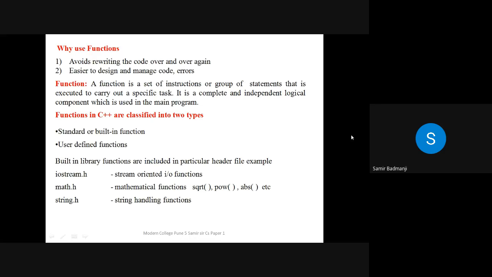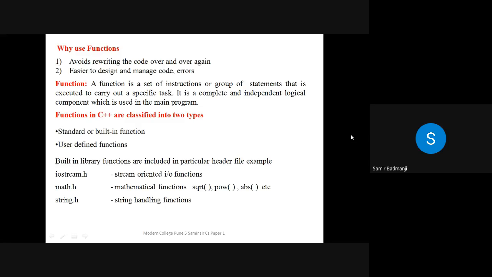Till now we have written only small programs, but when we write bigger programs, there may be a case where the same instructions are repeated again and again. Then the program size also becomes very large. Suppose you want to calculate some square, and you require that part again and again in the same program. We'll have to write the code for the same again. So multiple declaration of variables and writing the code again and again makes the program very large.